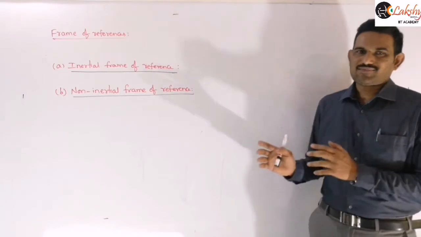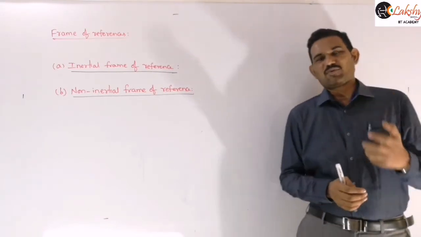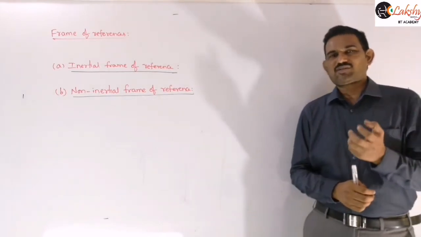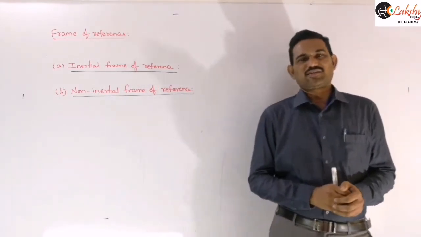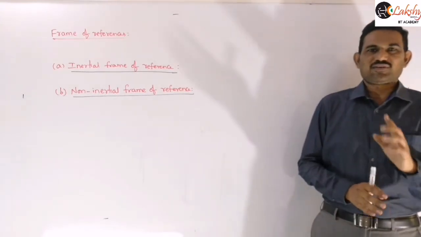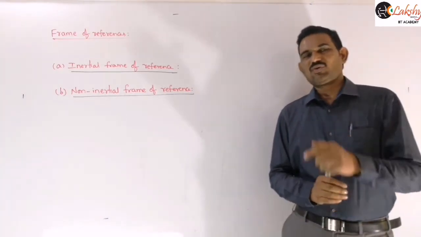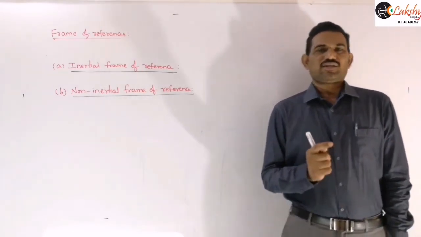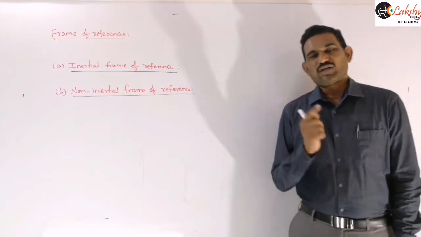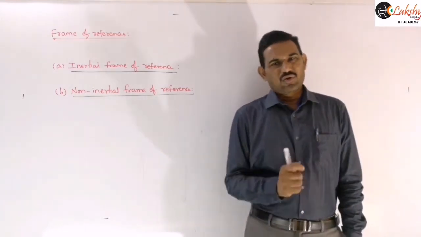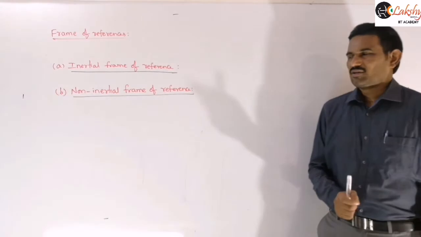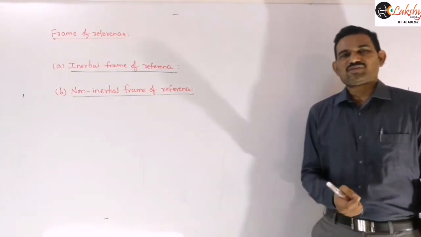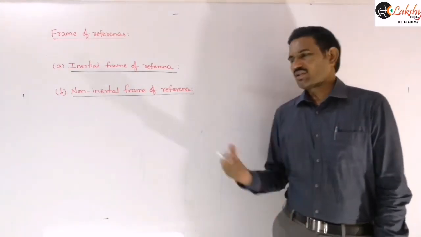For example, if you are taking a frame of reference which is rotating, every rotating object will definitely possess some acceleration, which is nothing but the centripetal acceleration directed towards the center, right? So every rotating object or every rotating frame of reference is a non-inertial frame of reference, because it is having some acceleration. Whenever the frame of reference is having some acceleration, it is a non-inertial frame.